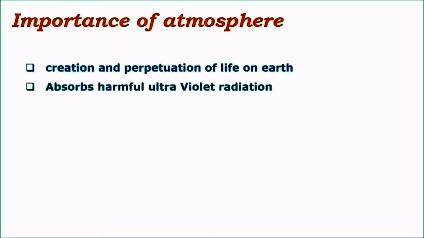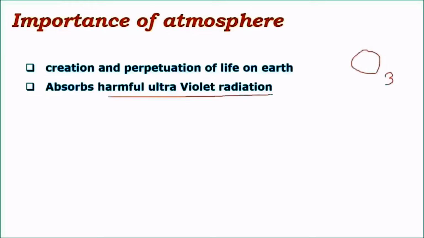The next important feature is the absorption of harmful ultraviolet radiation by atmosphere. We know that there is a layer called ozone or O3 in stratosphere. We'll see what is stratosphere. And this ozone layer is very important because it absorbs harmful ultraviolet radiation which is emitted by the sun.